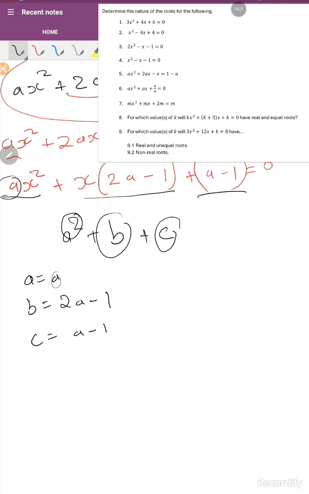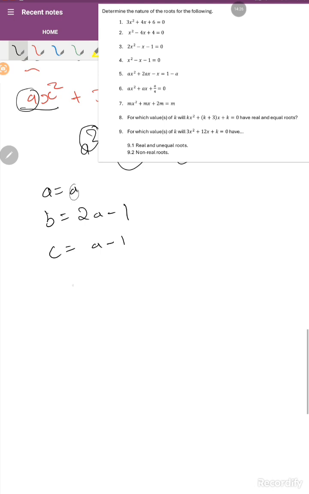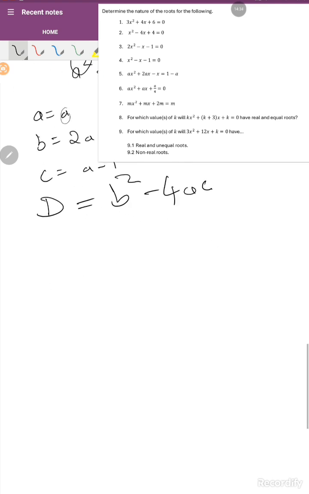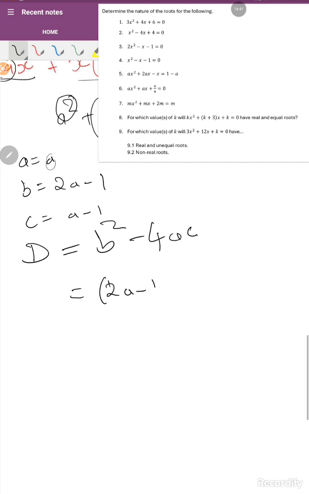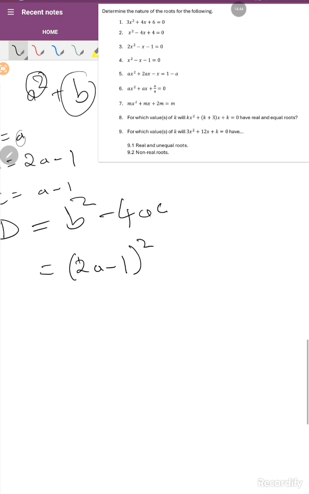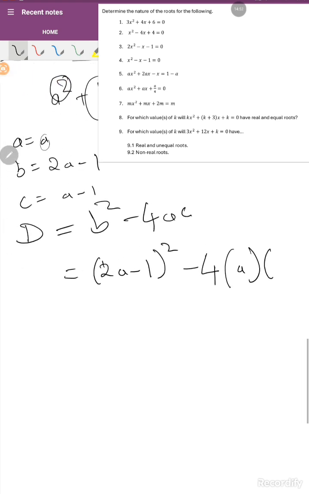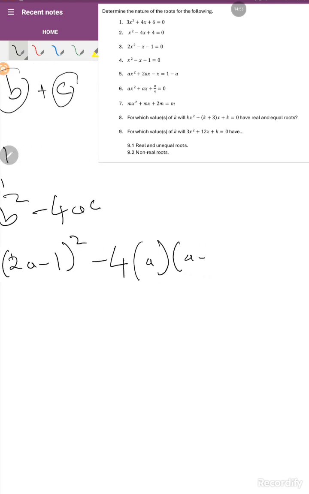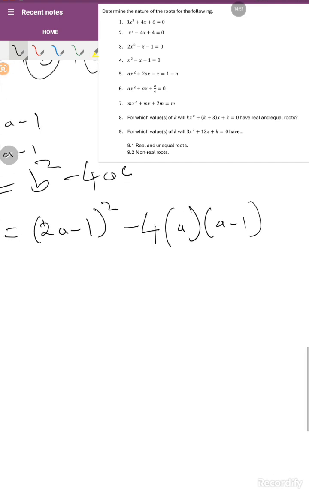Therefore, we go down there, we are going to say d. Now we are going to use our formula, which says d is equal to b squared minus 4ac, which is going to say that our b is equal to 2a minus 1 squared, which is going to be minus 4 open brackets a multiplied by c which is equal to a minus 1, right?